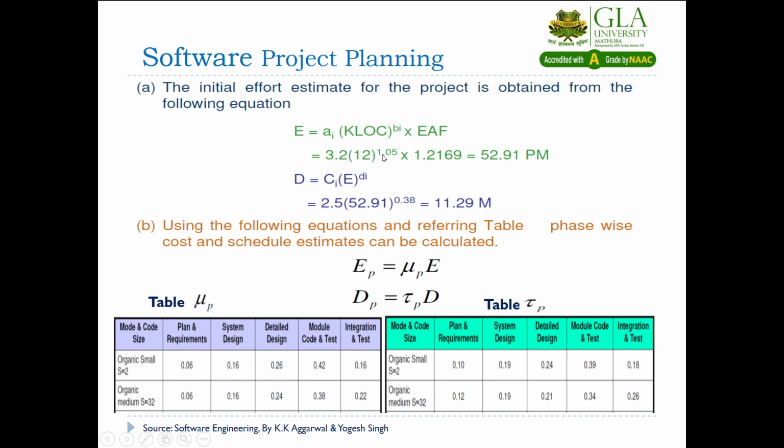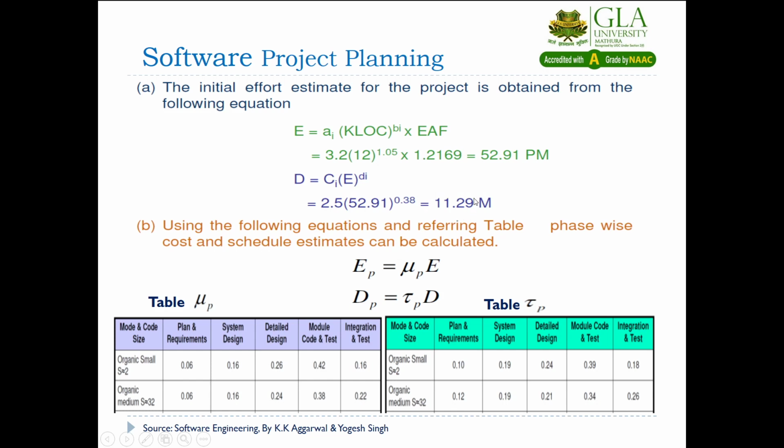Now ai and bi you will take from the table of intermediate model, for the organic mode project. For ci and di also you will take the organic values. After computation of effort you will put this value into the formula of development time, and then you will find the total development time.